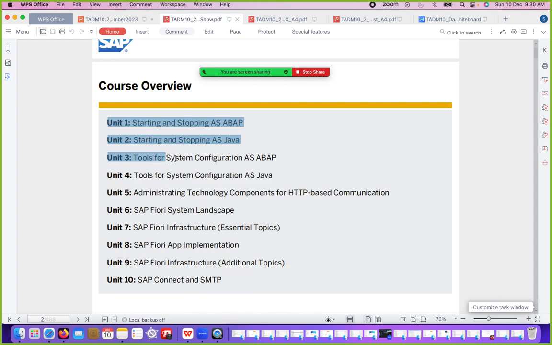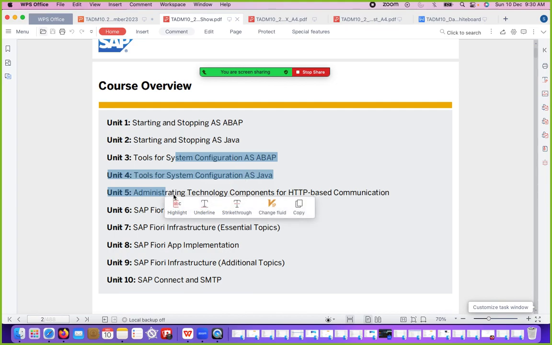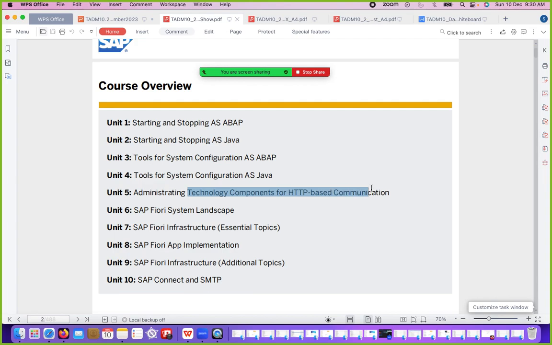So this we are going to do in day 1. Day 2 we are going to do this part: change parameters of ABAP, Java, and some basic configuration of HTTP-based communication. And day 3 we are going to cover the remaining part of unit 5.